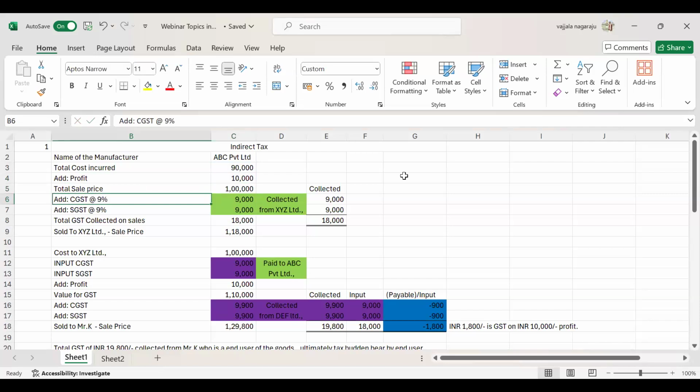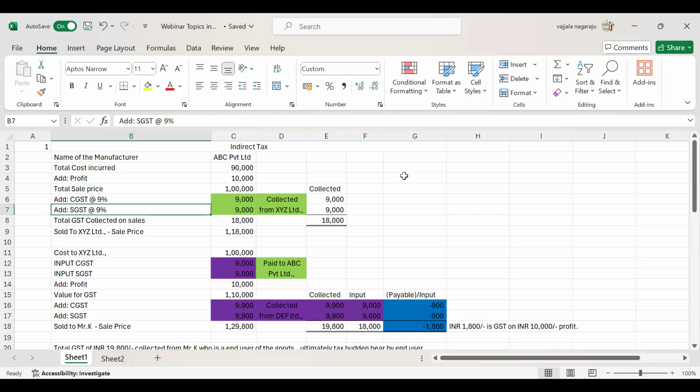ABC Limited has levied CGST 9% and SGST 9%. CGST means Central Goods and Service Tax, and SGST means State Goods and Service Tax. CGST will go to the central government, and SGST will go to the state government.